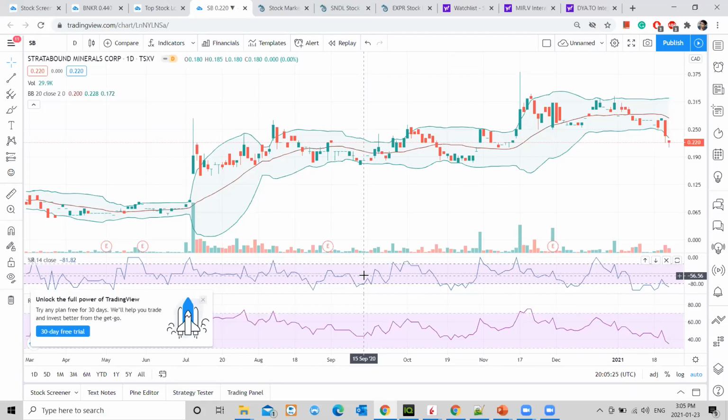I had mentioned that the entry point is the key. If you enter at a price which is like this here, and if you are able to sell here, then you would have made a considerable percentage profit. But if you have entered somewhere here and then it dropped here, and you got a chance here to exit but you are not able to exit, and you are on this trend, then you would be in loss for a considerable amount of time.